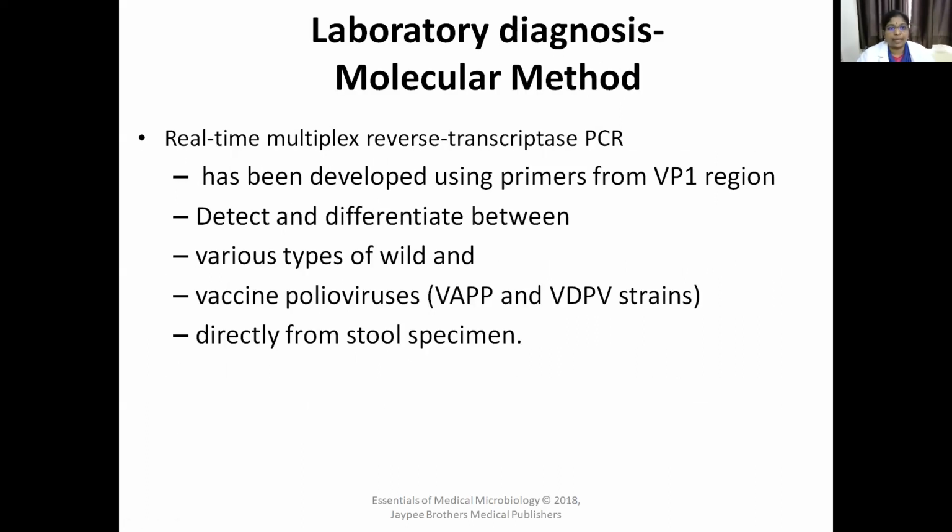Molecular methods are also available. Real-time multiplex reverse transcriptase PCR is being developed using primers from the VP1 region. They detect and differentiate between various types of wild and vaccine polioviruses. Vaccine polioviruses, the VAPP and VDPV strains, can be directly detected from the stool sample. So molecular methods are also there to detect and differentiate the various types of wild and vaccine polioviruses.